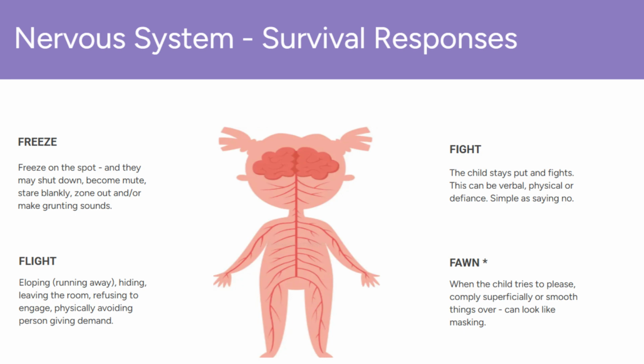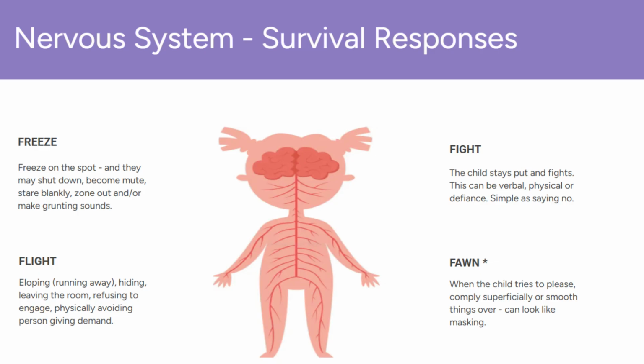Freeze. The child may become immobile or shut down. They might become mute, stare blankly, zone out, or make unusual sounds like an animal grunting. This is their way of avoiding confrontation when overwhelmed, and can look like withdrawal or disengagement. Flight. This involves physically removing themselves from the situation. Examples include eloping, which is running away, hiding, or just leaving the room. It is their attempt to escape the demand or stressor.